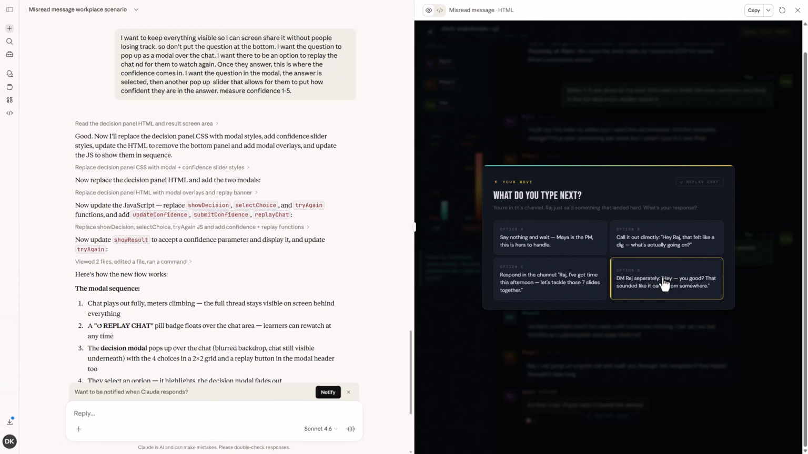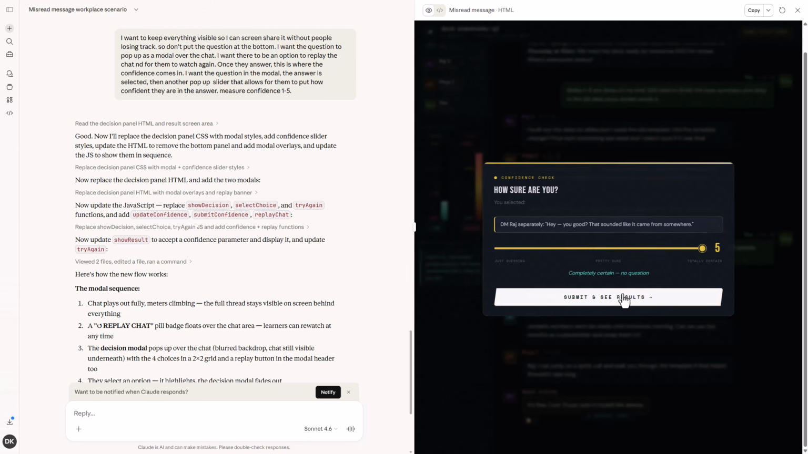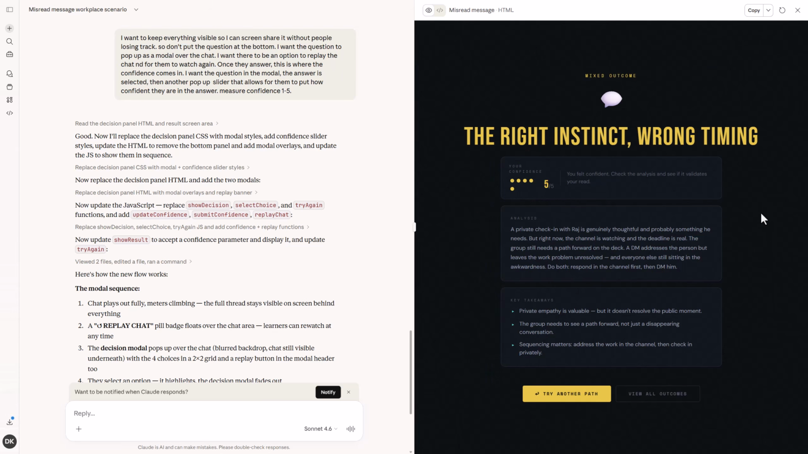Let's try option D here. How confident am I that this is a good answer? I'm super confident. Let's go all the way. Completely certain, no questions. The right instinct, the wrong timing. Womp womp. I was really confident, but a private check-in with Raj is genuinely thoughtful and probably something he needs, but right now, channel's watching and a deadline is real. All right. I love that it gives us a chance to try another path. Very cool kinds of opportunities.